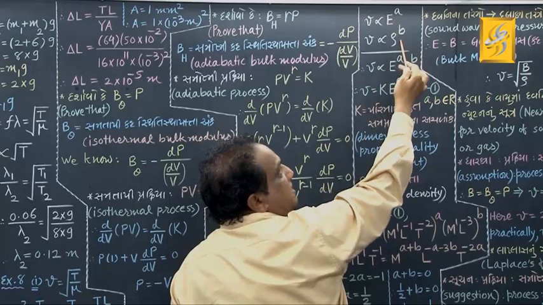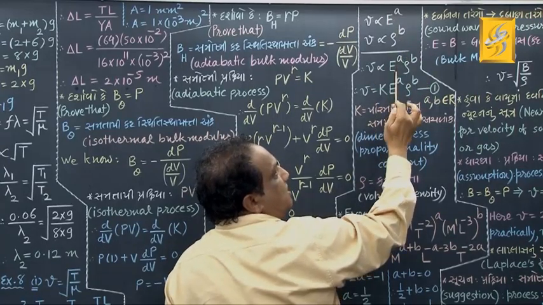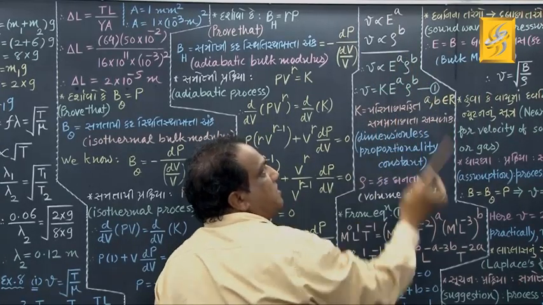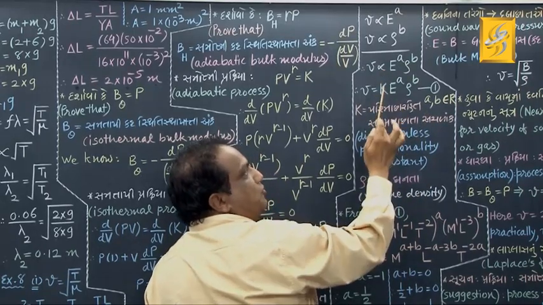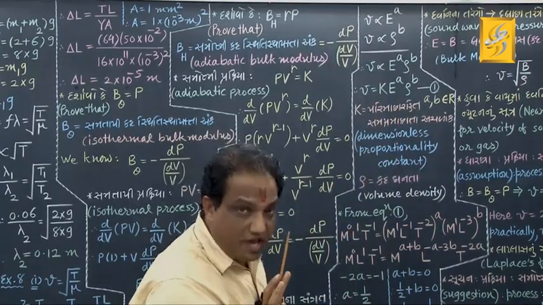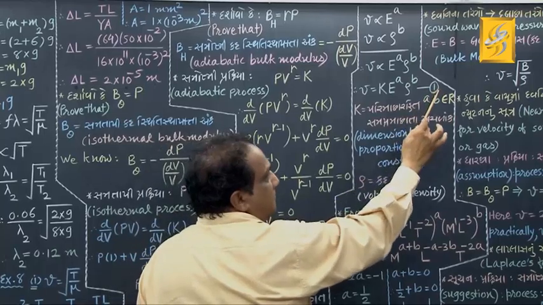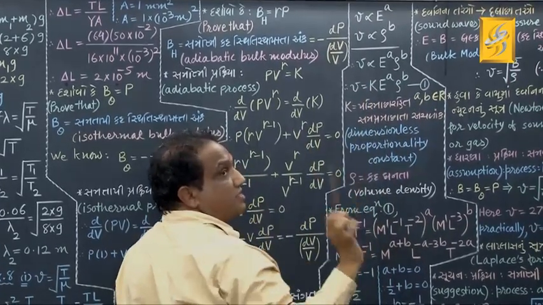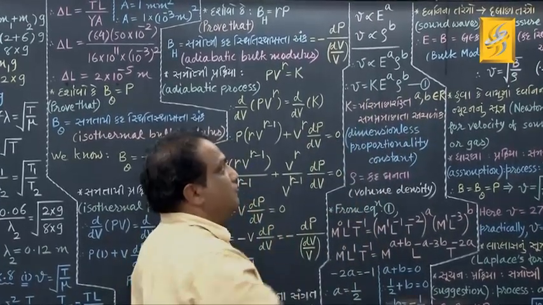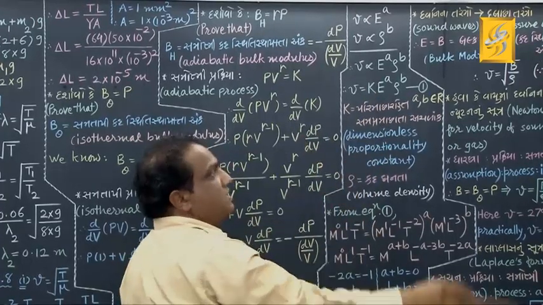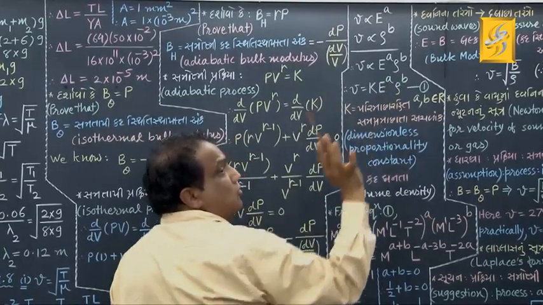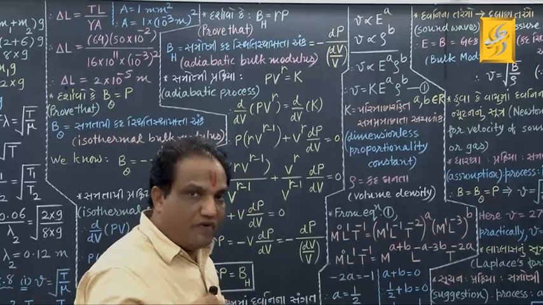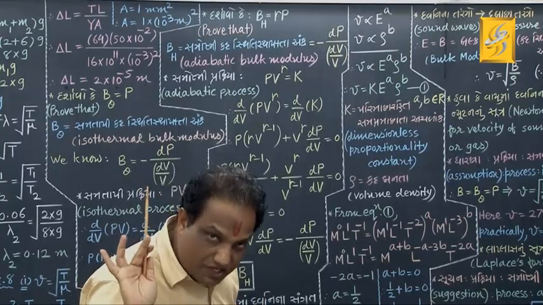Take the product on the right hand side. So V is proportional to E raised to A into rho raised to B. Remove this sign of proportionality and put some proportionality constant, capital K. Just give it equation number 1. This capital K is a dimensionless proportionality constant whose value is to be determined experimentally, and the values of A and B belong to R, whose values we have to find out using dimensional analysis.